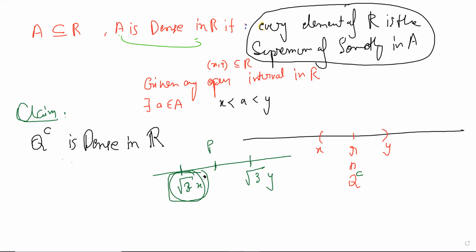But at the end of the day, we have this very good arithmetic, right? That we can multiply and so on. So that really makes it work out. It doesn't always happen when you take a complement of a set. I'm not sure if the complement is always dense here, because here we are using the arithmetic, and I don't know a proof that does not use the arithmetic.